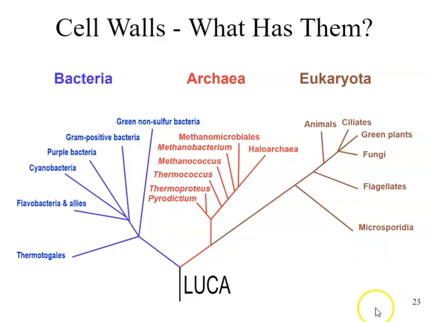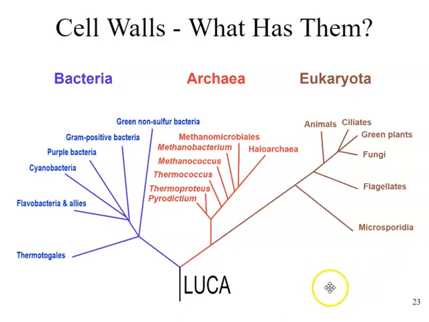When we look at the three-domain tree of life and we think about whether cell walls exist in the cells of these organisms or not, what we know is this: the vast majority of all bacteria have cell walls. I think all the archaea that we know about so far have cell walls. And when we look at the domain eukarya, the vast majority of organisms in that domain also have cell walls. So while humans lack cell walls, and so do other animals, all of the other organisms within the domain eukarya do have cell walls. So really the norm is to have cell walls.